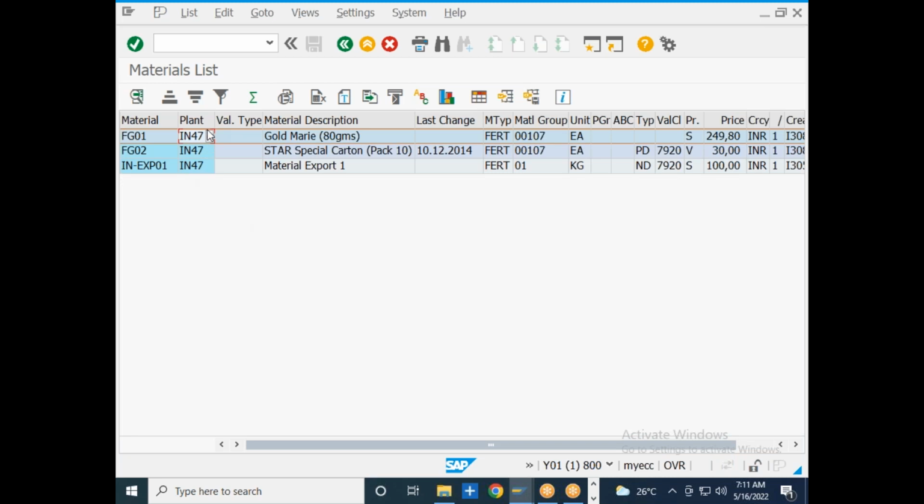See, for IN47 and for the finished materials, we have 3 materials created, that is FC01, FC02, etc. So this is nothing but a report which gives you a list of materials created for the combination of material type, plant, etc.